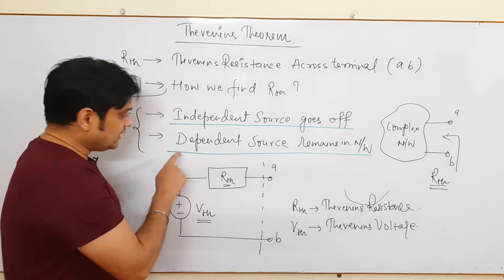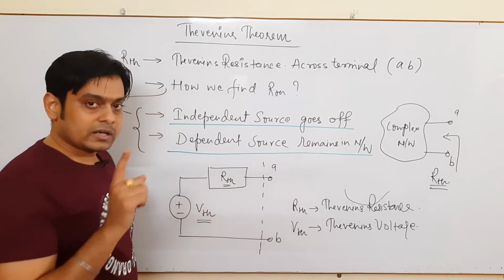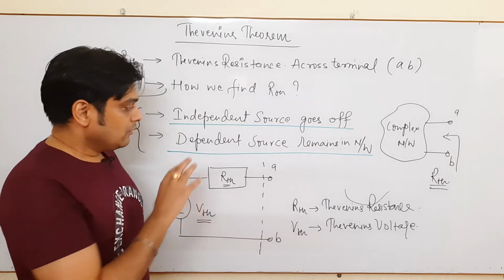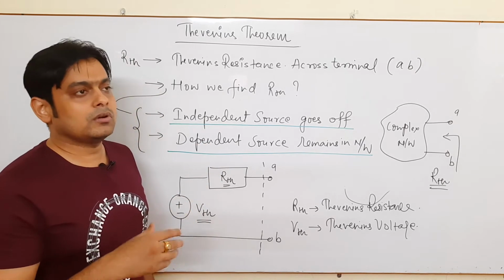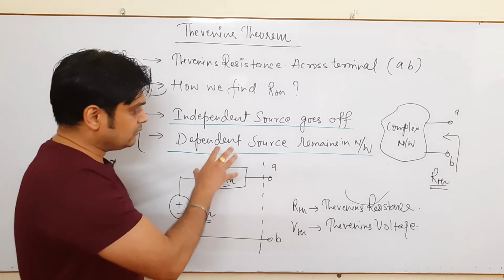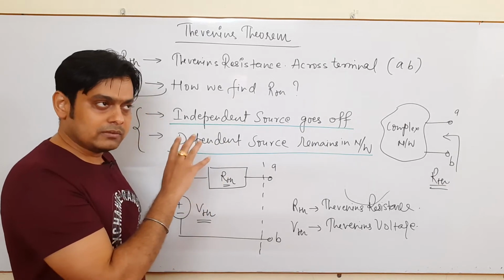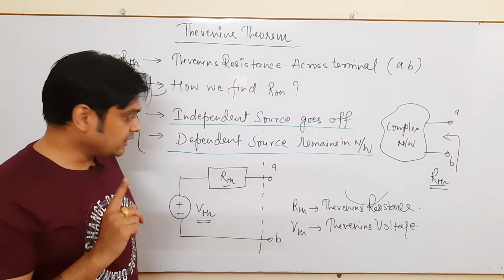Okay. Similarly, the dependent source remains in the network. It means whatever the dependent source present, either it is a current controlled voltage source or it is a voltage controlled source. We have studied around 4 types of dependent source in my previous video, you have already seen.